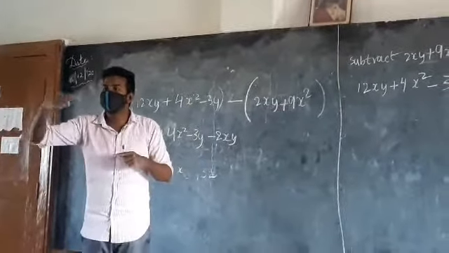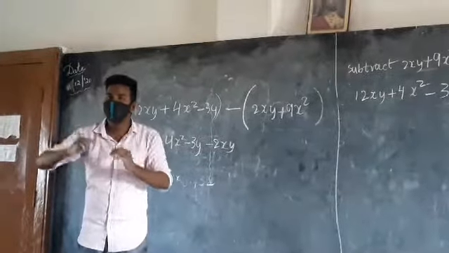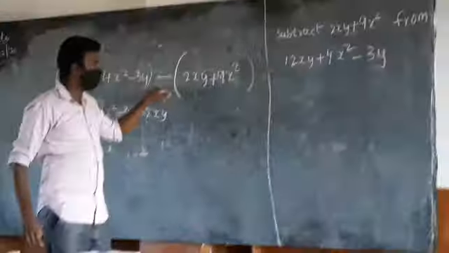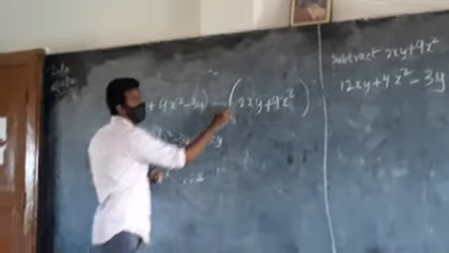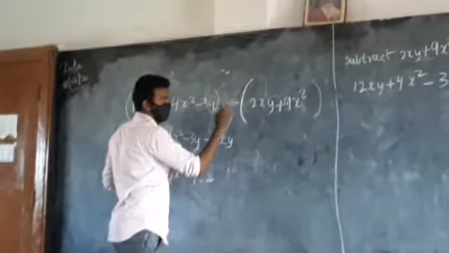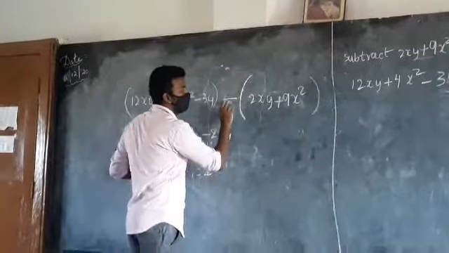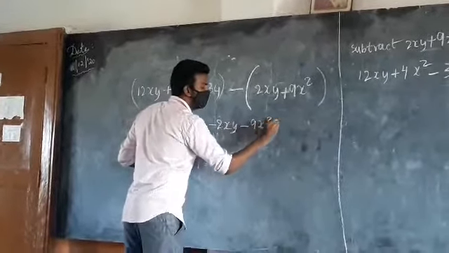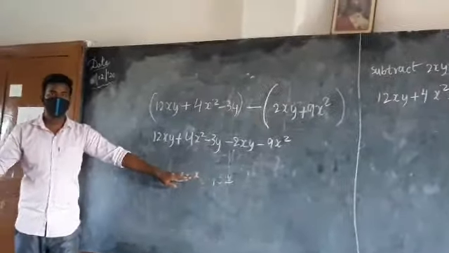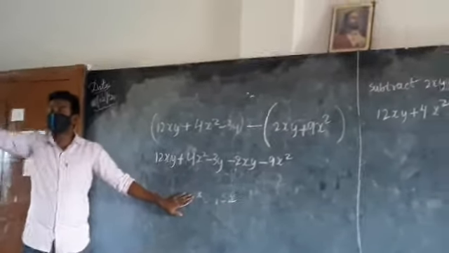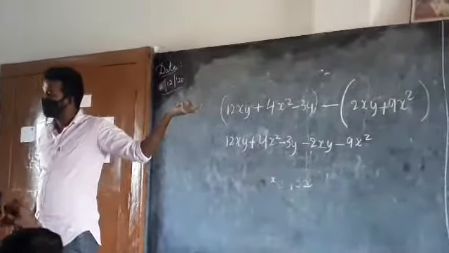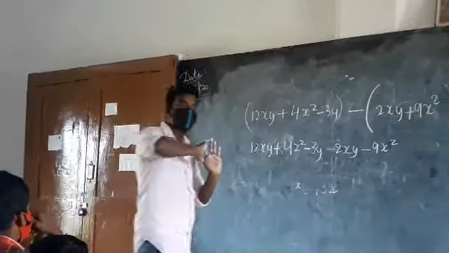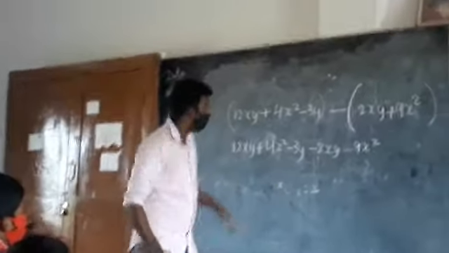5 into x plus y is 5 into x plus 5 into y. Using that property, you are going to multiply this minus 2. Okay. Clear? So minus into plus, minus 2xy. Okay, minus into plus, minus 9x square. Soon after reaching this, we are going to follow the previous procedure which we have followed in the addition. Bringing all the like terms to one side and leaving the unlike terms at the end. Understood?